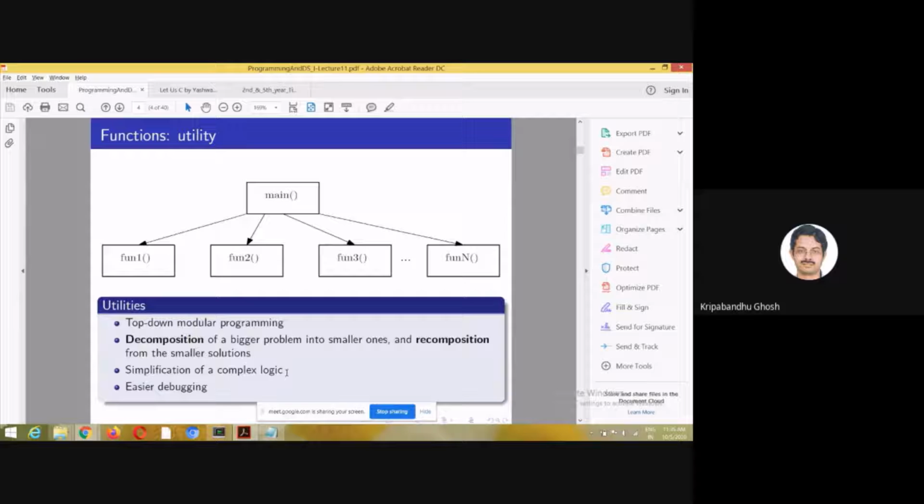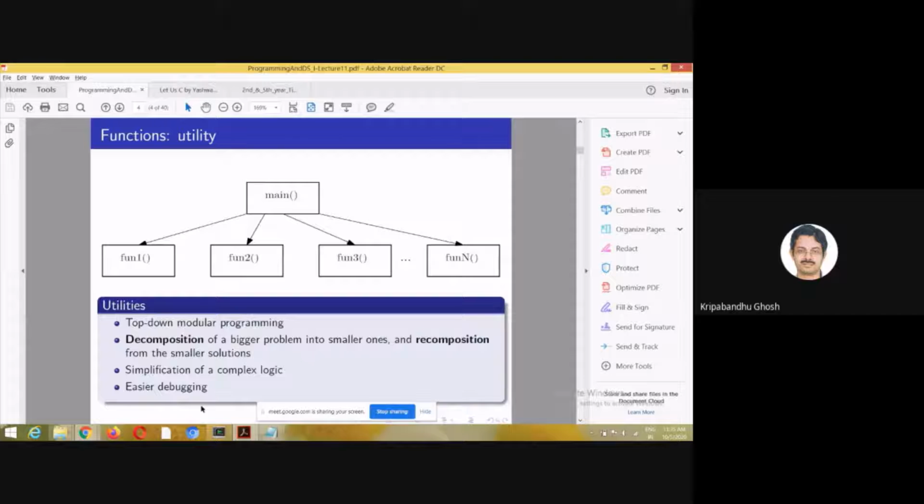So for that purpose, the project head assigns different sub problems to many programmers, and after all the sub modules are done, there is a process which is called integration, or here the term is recomposition. So then the entire program, entire project comes into being by logically integrating or basically recomposing the sub components. So this is very important even from a software engineering point of view.